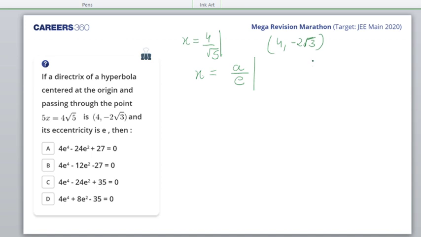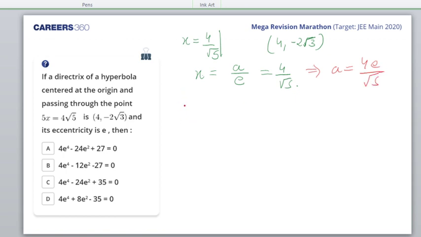We can get a as 4? Not necessarily. Eccentricity can be root 5 by 2 or something. So we cannot get that way. So a by e is equal to 4 by root 5. And from here I get a as 4e by root 5.